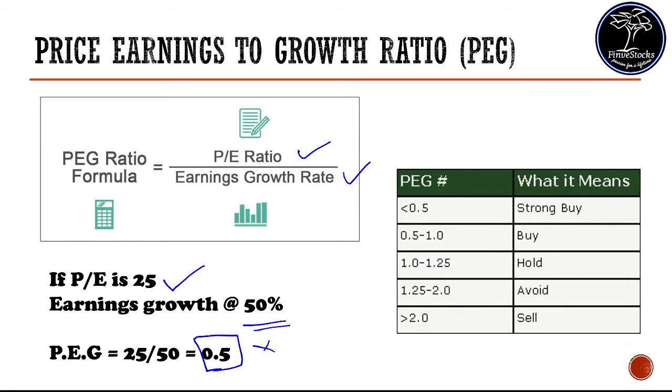So what is the significance of this 0.5? If it is less than 0.5, we can say it is a strong buy because there is good potential growth available in this company. If the PEG ratio is between 0.5 and 1, we can assume it's a good buy. Similarly, how to consider the PE ratio for taking action is based on this thumb rule that is available. So all these things you should take as a judgment call, that's all.